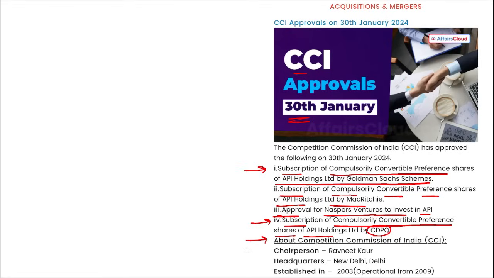Then if we talk about CCI, who is the chairperson? Ravneet Kaur, headquarters New Delhi, and it was established in 2003.